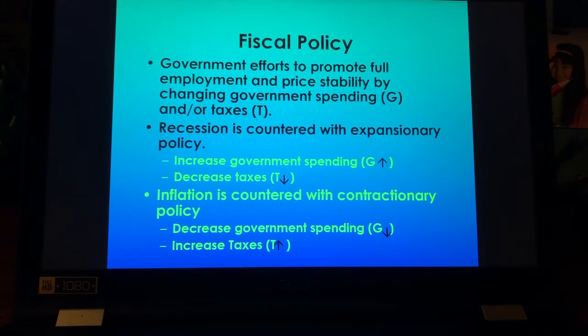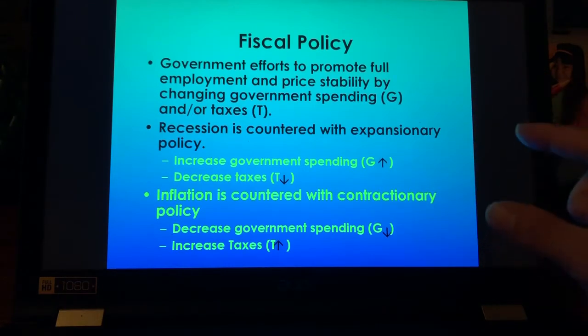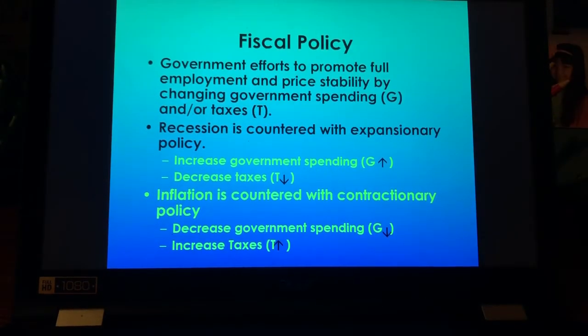We see that they are increasing medical spending, they're helping states. Also, the government is making payments to people, which in a week or two, people should be seeing, according to what we have read in that stimulus package. They did not increase taxes. Do you see how those are both inverse? Okay, so we are in a recession currently. I know we have to have 6 months of data, but we're seeing that the government is going to increase that spending because we know on the business cycle, it goes down, right? So the government is trying to do this expansionary fiscal policy to pull us out of that contraction.